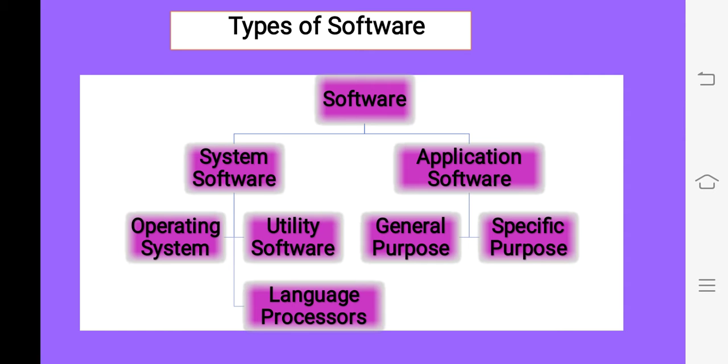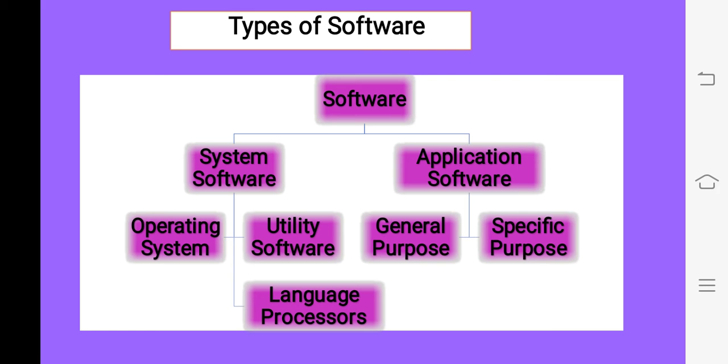Now another category in software is application software. Application software is software that is used for specific tasks, and various types of application software are available, like Word, Excel, PowerPoint. Word is used for typing, Excel is used to do mathematical calculations, PowerPoint is used to prepare presentations. But children, there are various types of application software available that users can use to do their work.